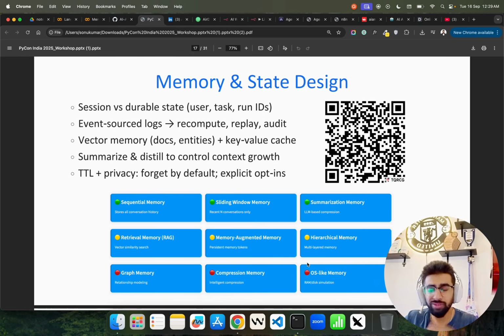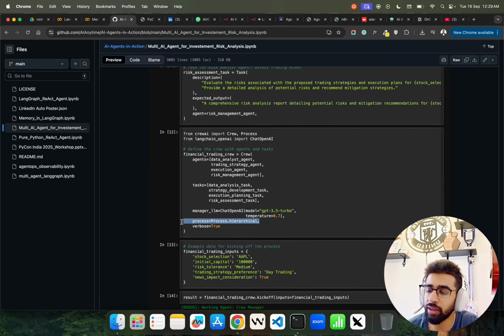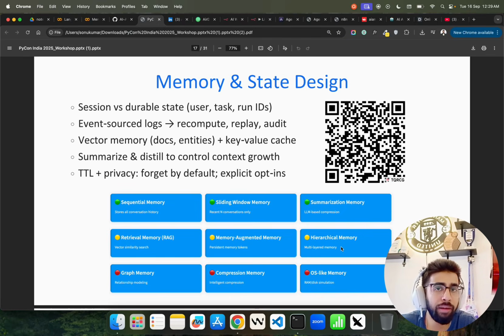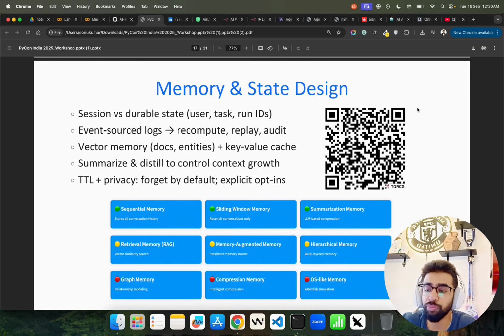Now, it's not that complex. Let's say if we talk about hierarchical, because here I showed you the hierarchy thing, right? Process.hierarchical. Then you have to use hierarchical memory. You can see it's a multi-layered memory for each agent in your workflow in the hierarchy. You have retrieval for vector similarity based memories, graph memories, compression memory, and there are trade-offs. Some might take more tokens, some might take less time, and so on. So this is important, the memory thing. So have a look at that.